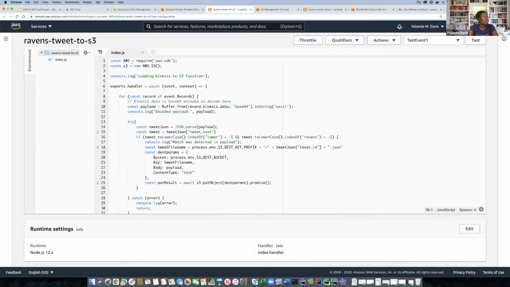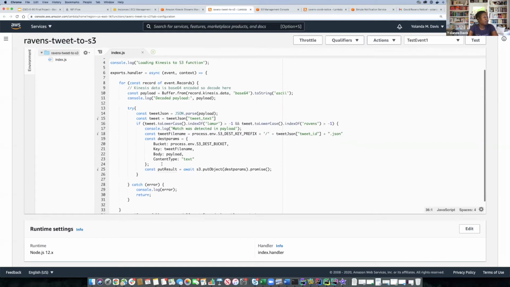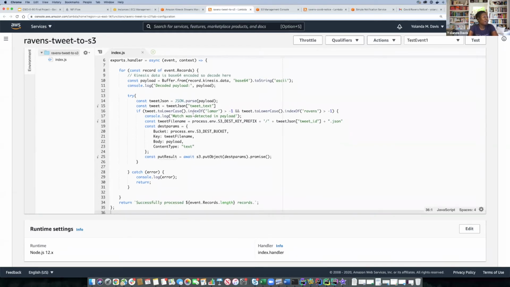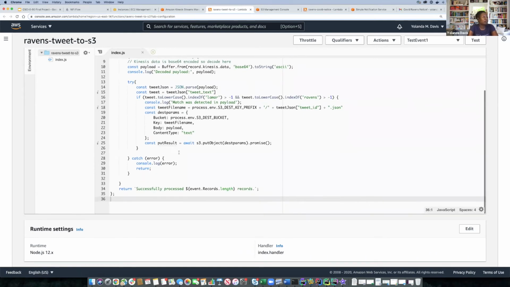And what's cool about it is we can easily import the AWS SDK such that we can access the S3 API and send any payload data or objects that we want to S3. So in this particular instance, you notice that we are looking at our tweet text that's in the payload, and we're trying to see if it has Lamar and Ravens in it. And if so, it'll save that payload to S3.